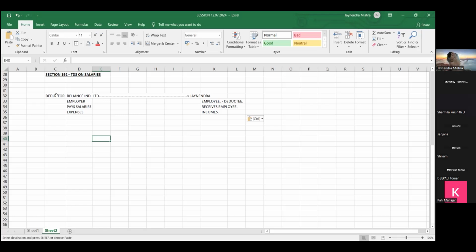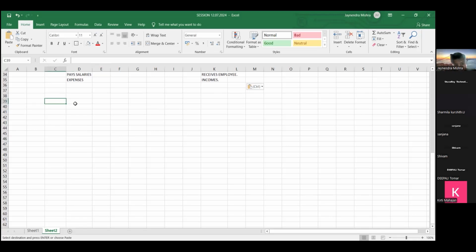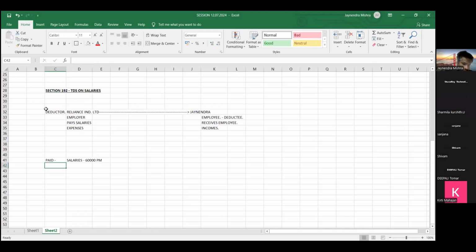So friends, as I already told you, whenever we learn the TDS, you consider yourself as an employer. We are paying salary to employee. How much salary are we paying? Say suppose, friends, we are paying salary of 60,000 rupees per month. Again, I'm telling, we are employer here.